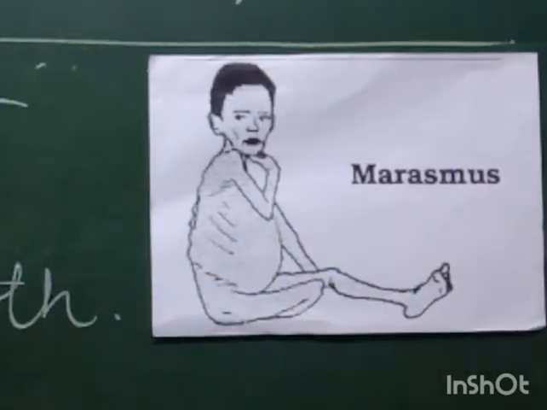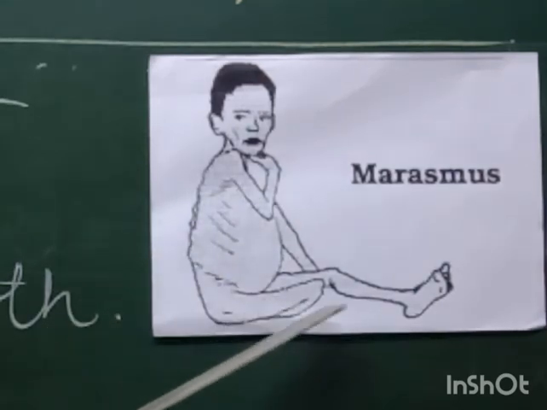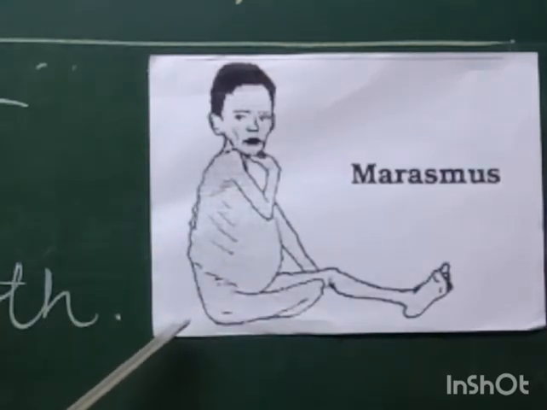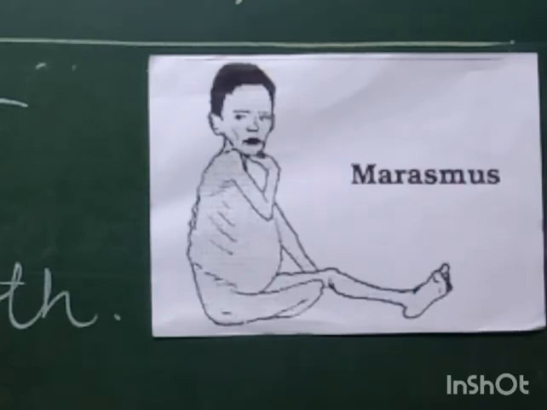And poor muscle growth. Can you see the muscles in the child? No, you cannot see them. Why? Because the disease is caused due to the lack of protein, and protein helps in building muscles. So if a child is not taking proteins, from where can we see the growth of muscles? Right? We cannot see it.